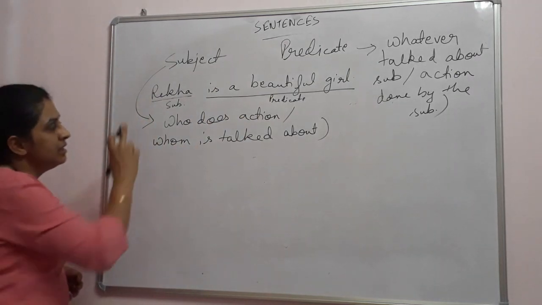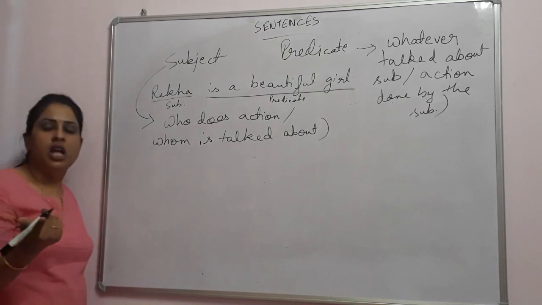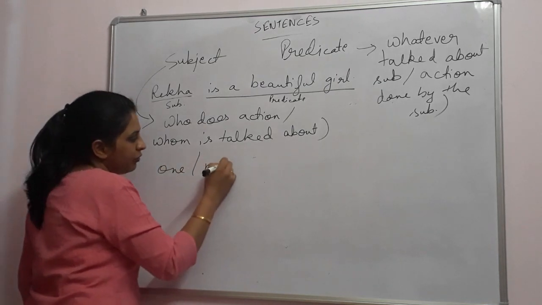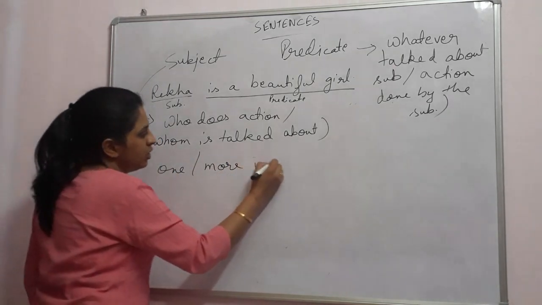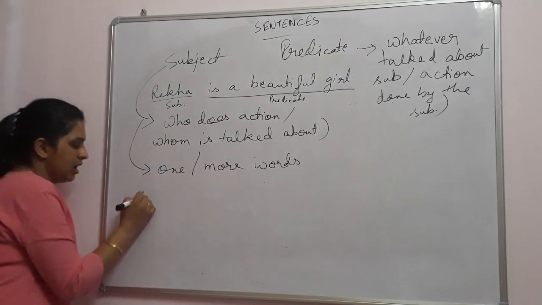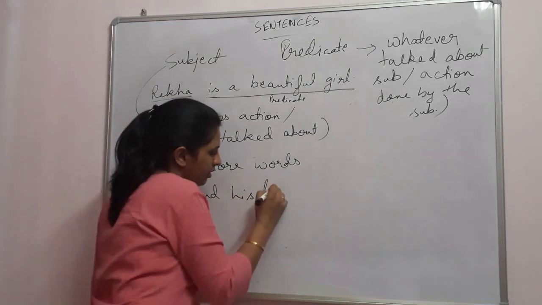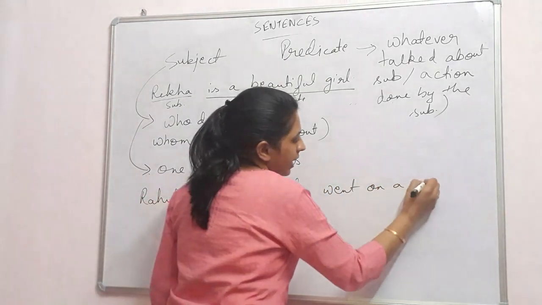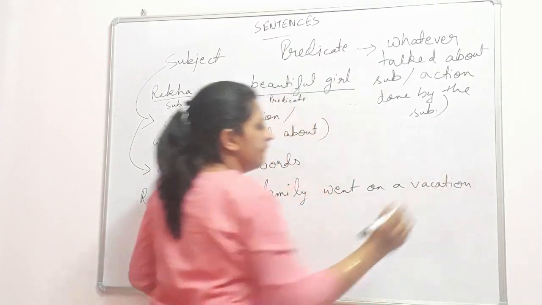Now subject. One thing you have to remember about subject is that it doesn't matter that the subject has to be of only one word. It could be of more than one word. Okay? It could be of 2 or 3 or 4 words or any number. One or more words can be the subject. Like I say, Rahul and his family went on a vacation.